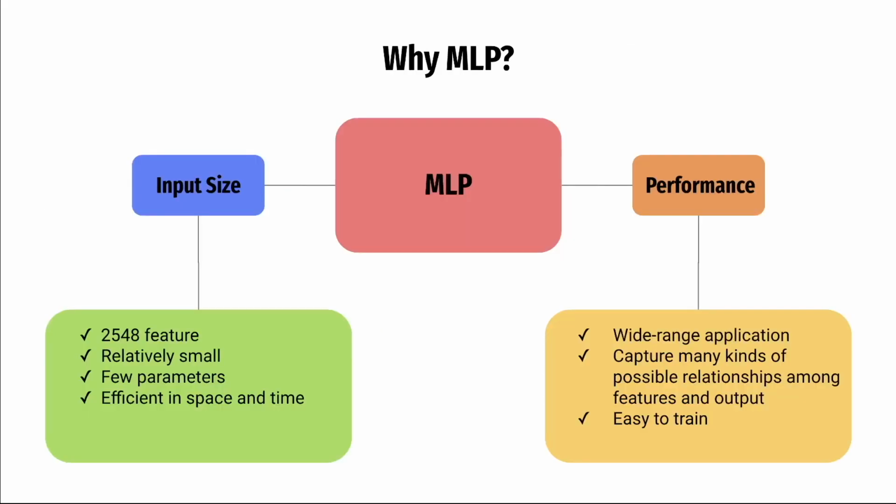So why do we choose MLP? The first consideration is the input feature size. Our input has 2,548 features, which are the different brain signals at different timestamps. This is a relatively small number, and it allows us to have a reasonable number of parameters and model size, even if we use fully connected layers. So it is efficient in time and space.